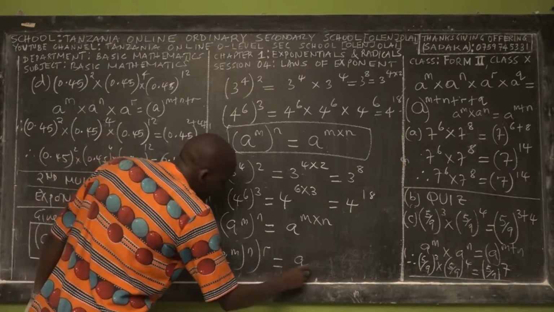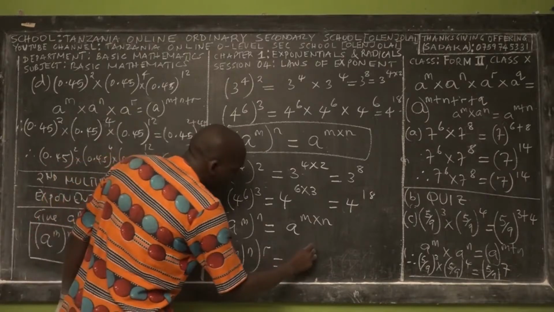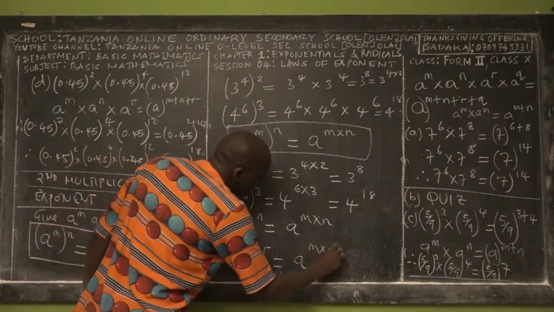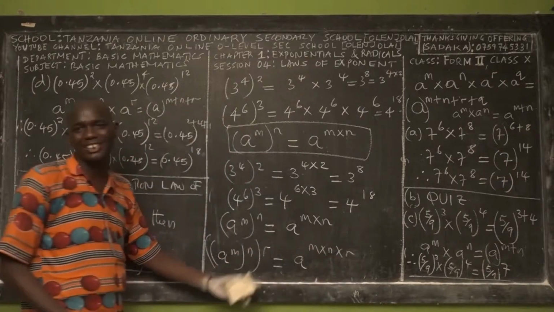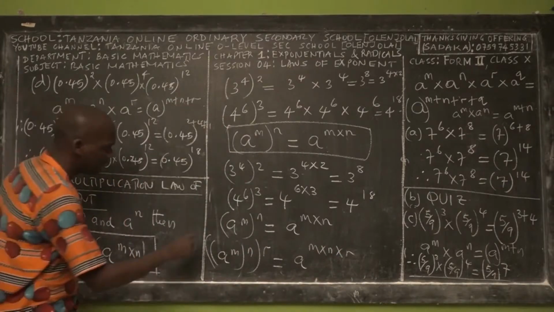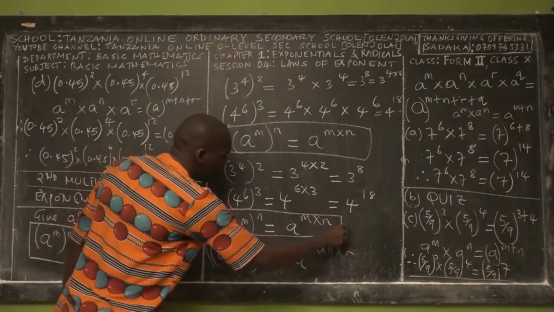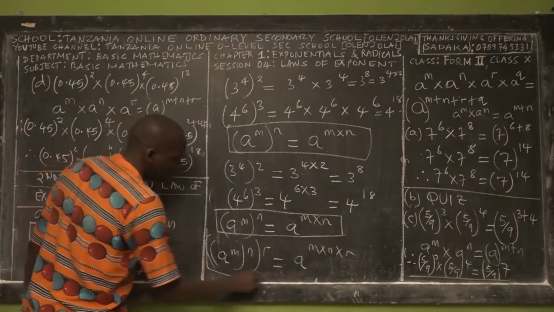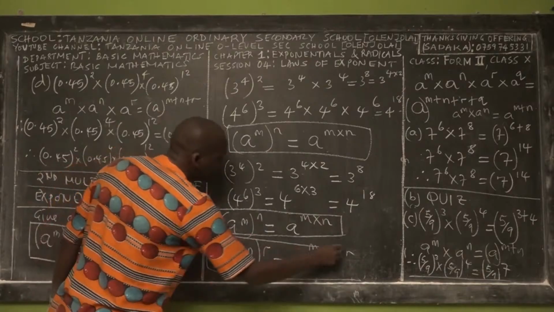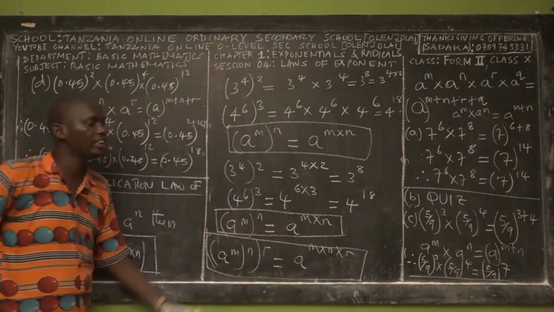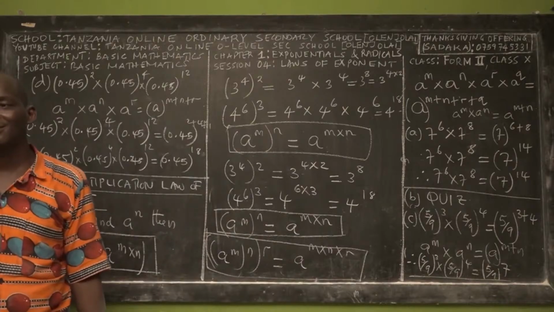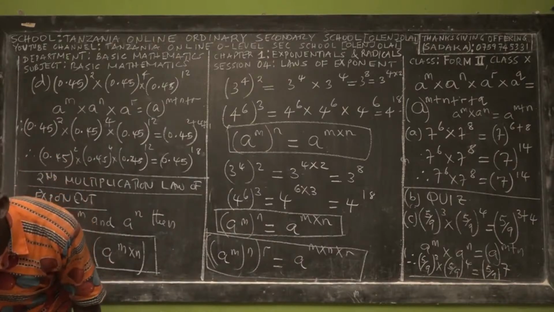For this case, you just take a power m times n times r. So nothing difficult. Whether you find a question with 2 exponents like this, or 3 exponents like this, don't worry. Just apply the same laws and answer the questions, and then you wait for your marks. Are we together?